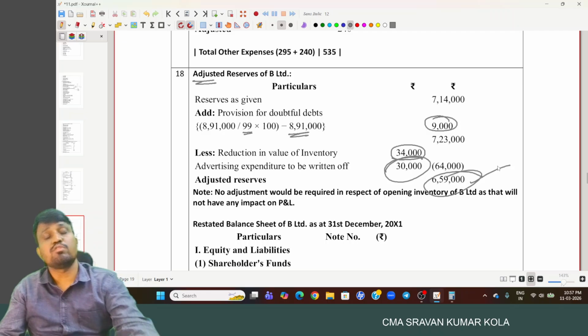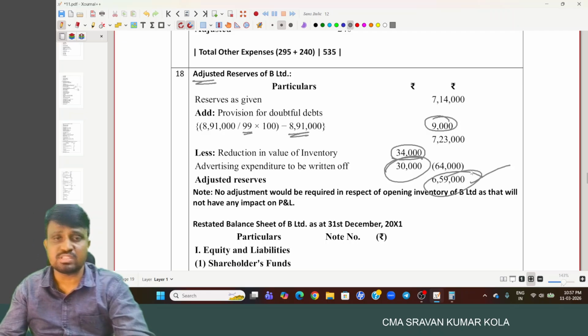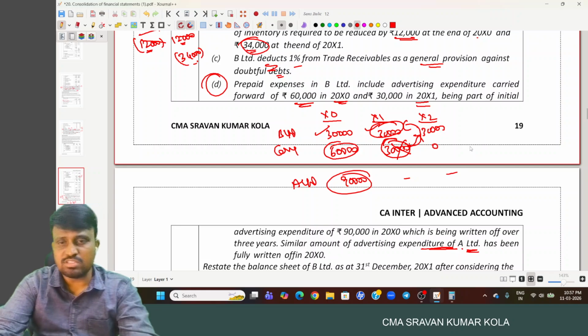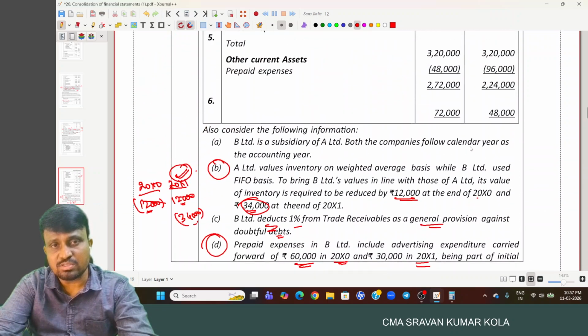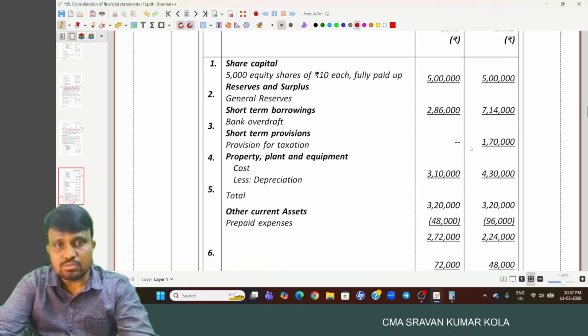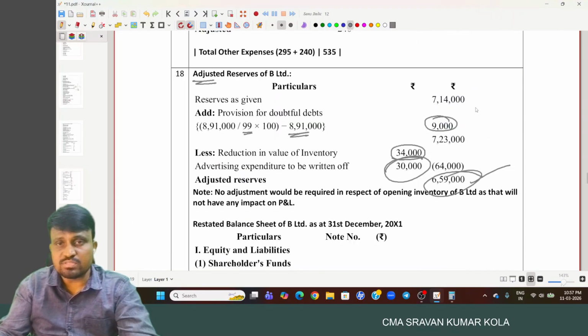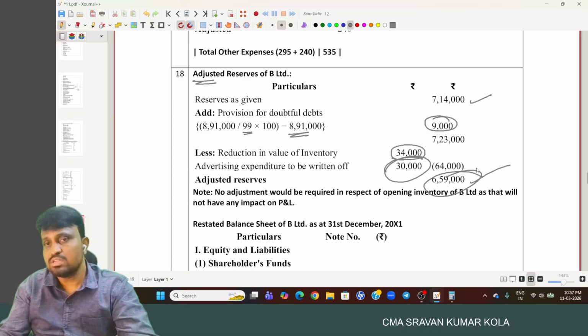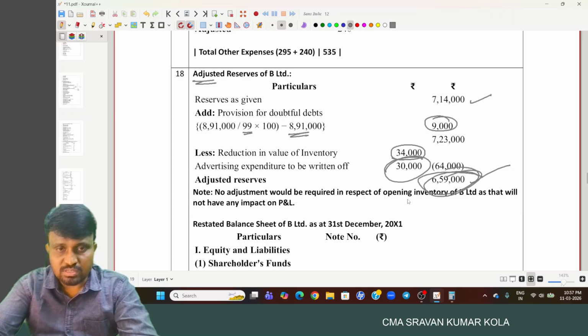Ultimate adjusted profit and loss account is how much? 6 lakh 59. But here the profit and loss account is not given. That's why the difference between reserves and surplus we consider. So what is the difference? What is the reserves and surplus we have? 7 lakh 14,000. And further we have to give the adjustment.